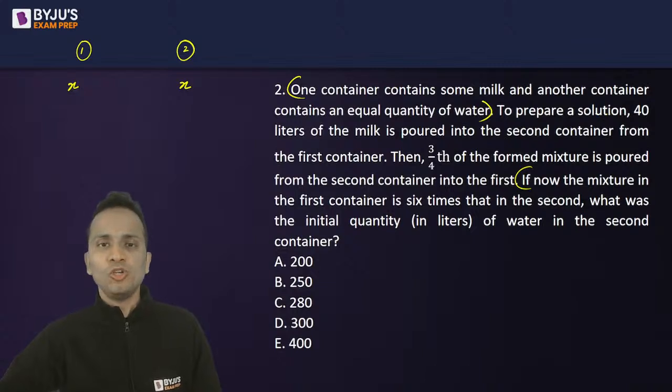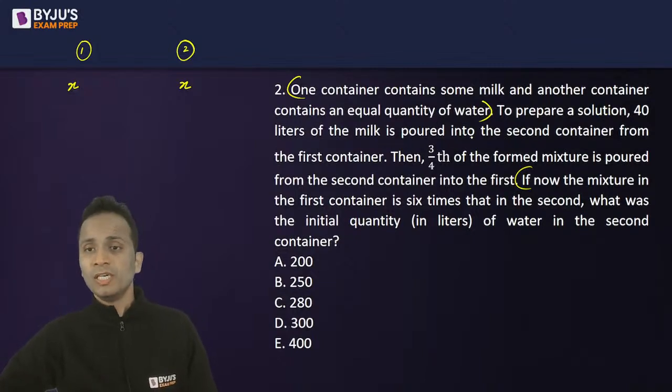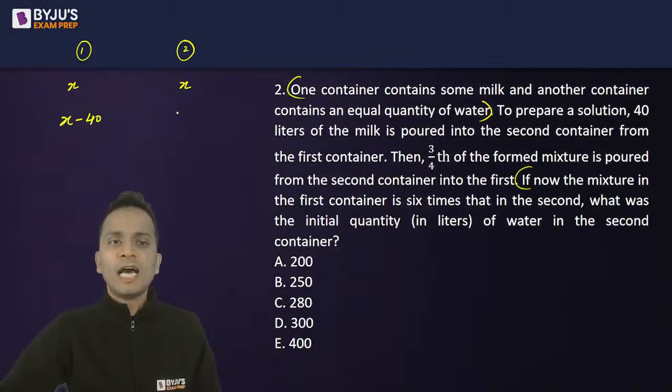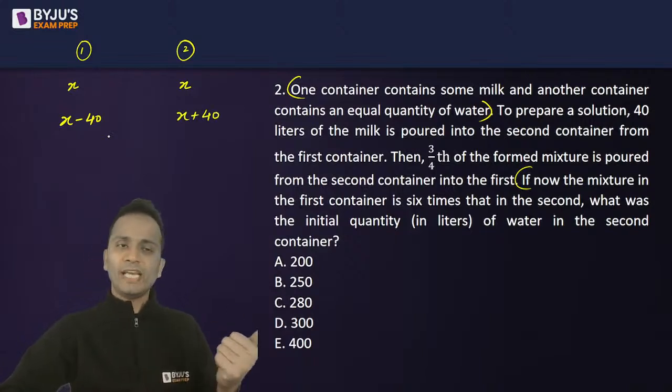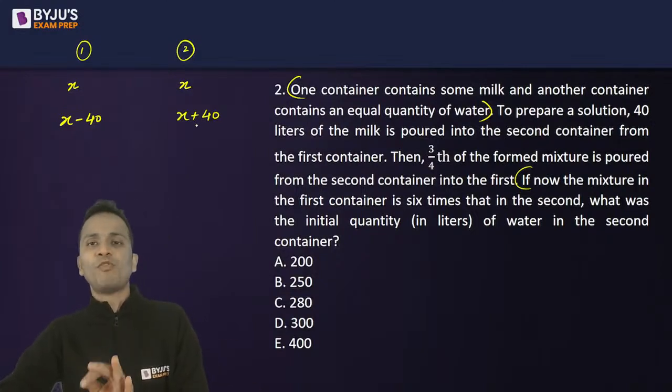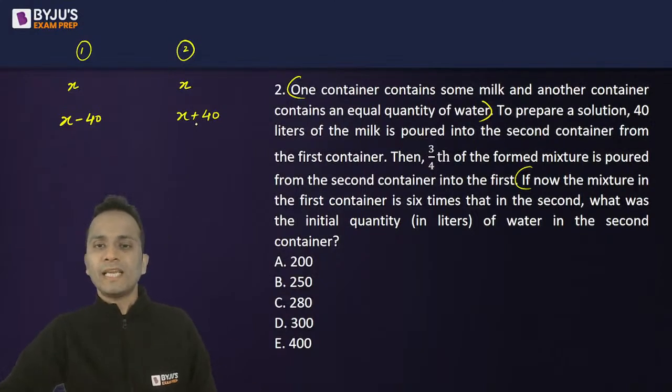Now, to prepare a solution, 40 liters of milk is poured into the second container from the first container. So from the first container, 40 liters is removed and it is added in the second container. Done. So x minus 40 will be the quantity left in the first. x plus 40 will be the quantity in the second one.